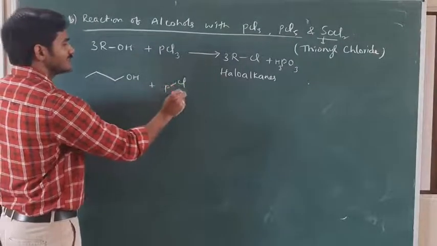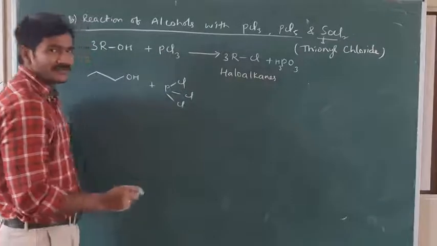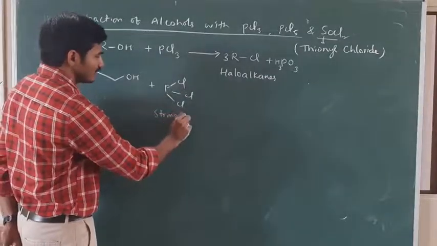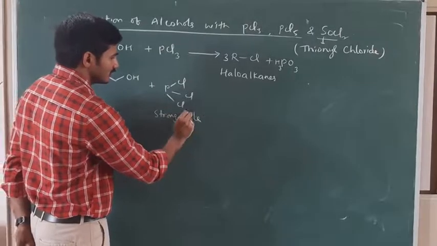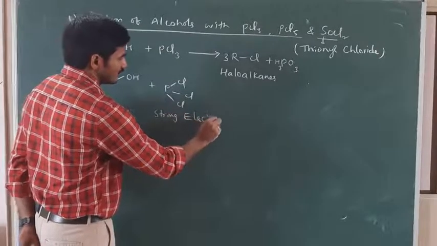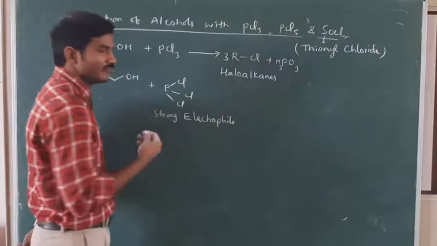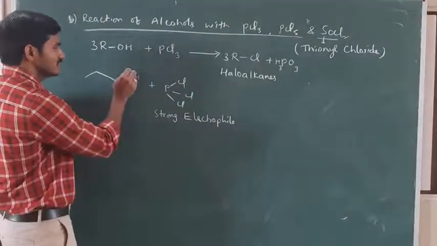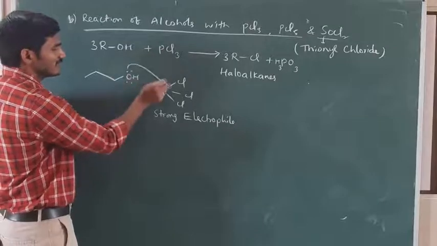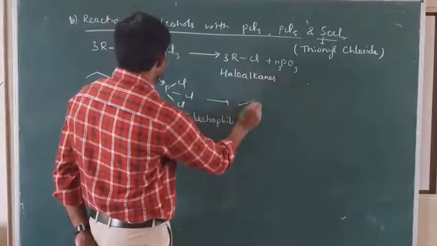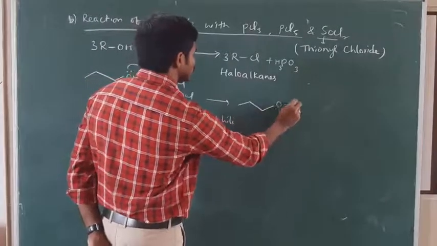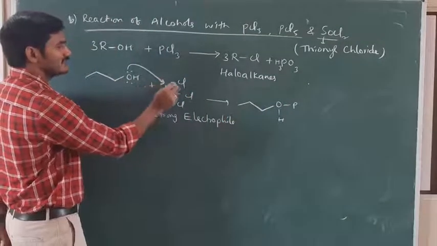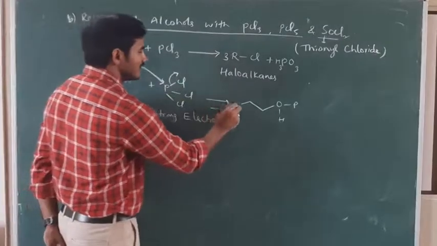If I take PCl3, can you tell me the nature of PCl3? It is a strong electrophile. It needs electrons. It has vacant d orbitals, so it will take electrons. So the lone pair of electrons on oxygen attacks here, and as soon as the lone pair attacks the electrophile, a Cl group is eliminated as Cl minus.